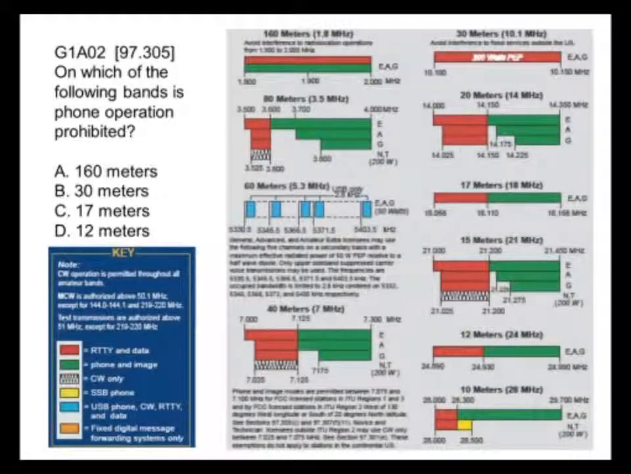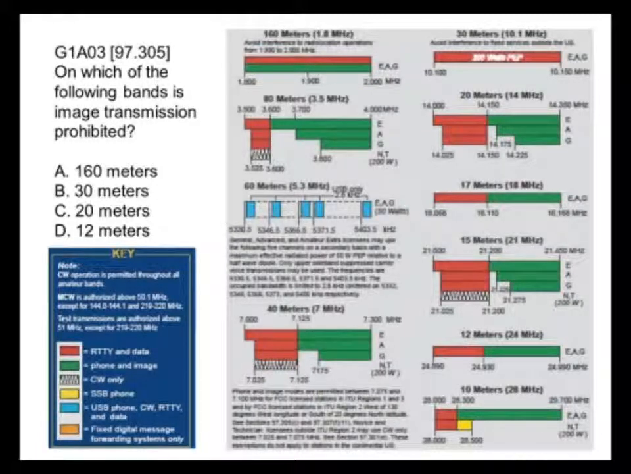On which of the following bands is phone operation prohibited? On which of these can you not operate phone? The phone on here is green, and if you look, you can see that there is no green in the 30-meter band. So 30 meters is the correct answer. Now, this looks easy, right? Except you don't get to have the frequency chart while you take the test. So you just need to become familiar with these things.